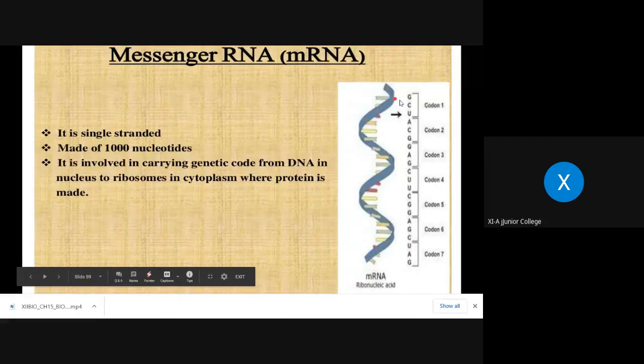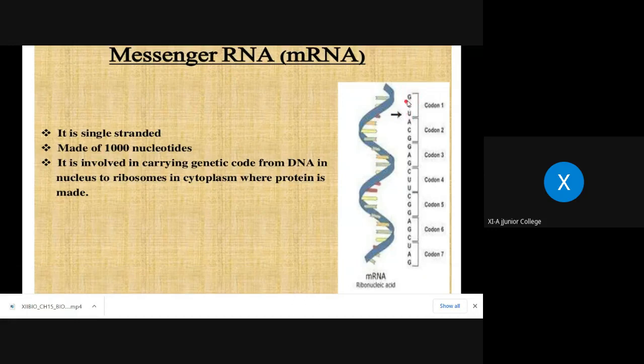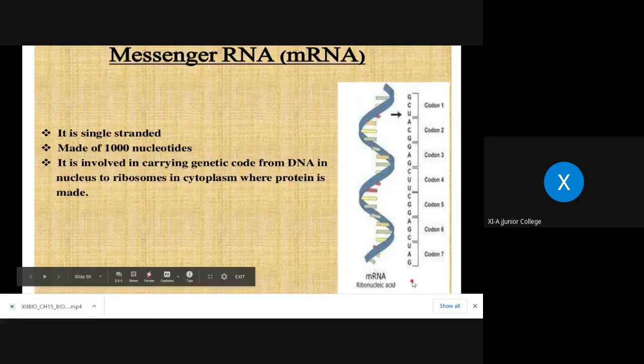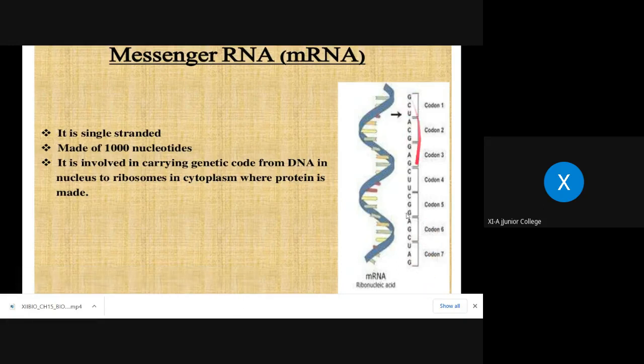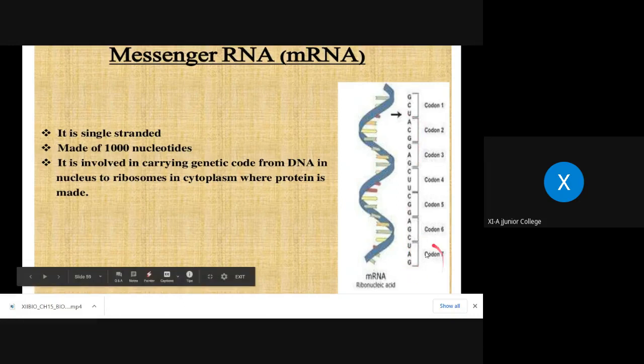So it is generally AUG. Generally, I am saying, it is not seen always, but it starts with AUG as the first codon, and it ends with UAG, UAA, UGA, like that. These are also very specific. These are called terminating codons. This is the initiation codon or start codon. This is the stop codon or termination codon.